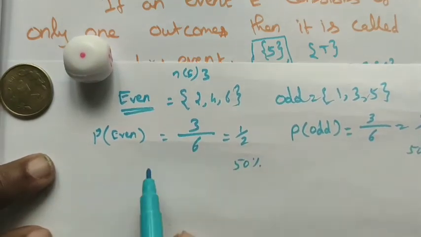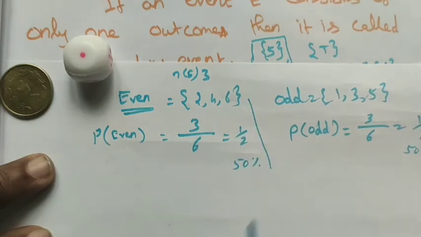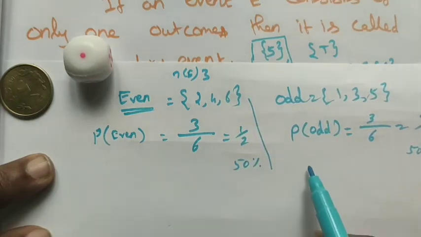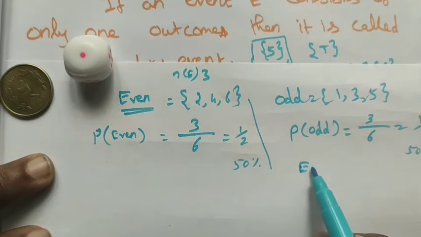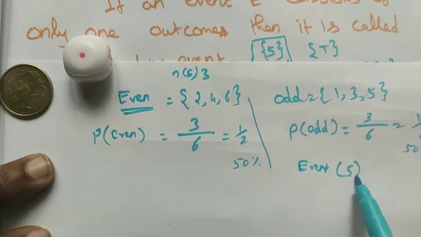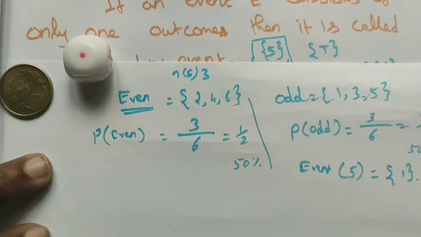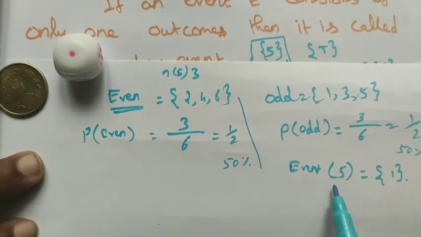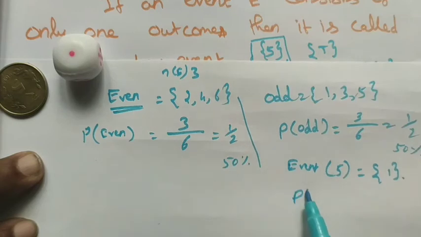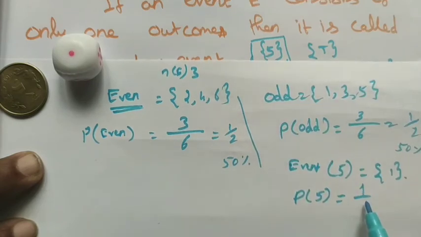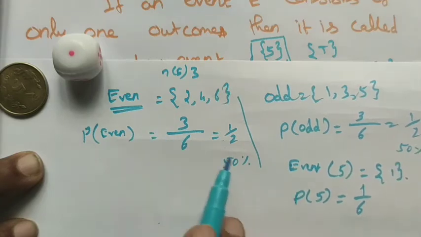For example, first one we get an even number. Second event we get the number 5. How many times do we get a number 5? Only 1 time, we get the number 5. So the probability of event 5 is 1 out of 6. The even event gets 1 by 2, and this gets 1 by 6. So these two are not equally likely events.